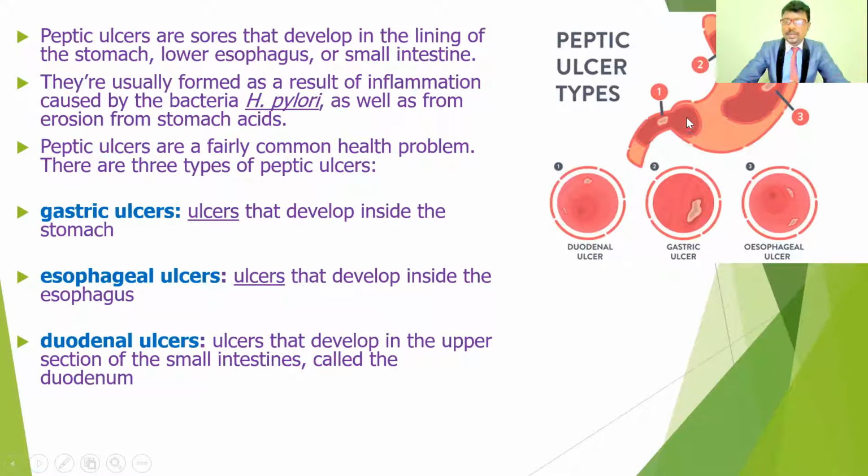The small intestine is divided into the duodenum, jejunum, and ileum, and the upper part is called the duodenum. Most of the ulcers, about 80%, are commonly seen in the duodenum region, and these are called duodenal ulcers.